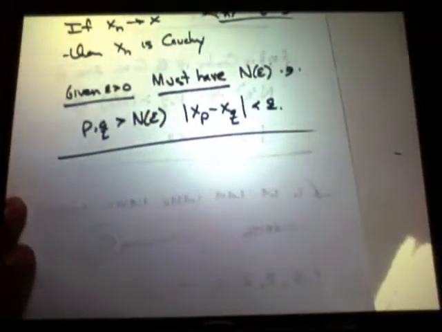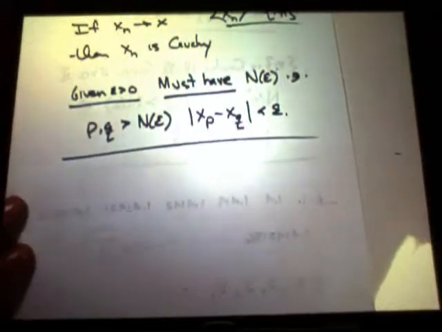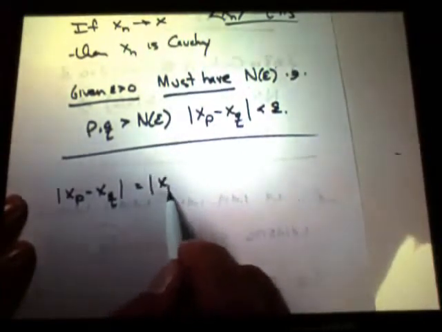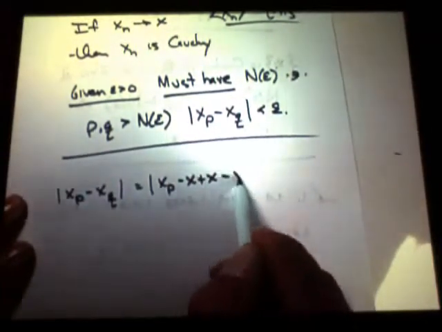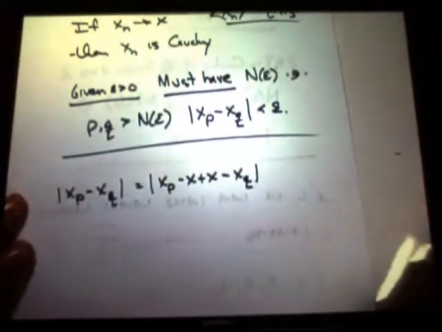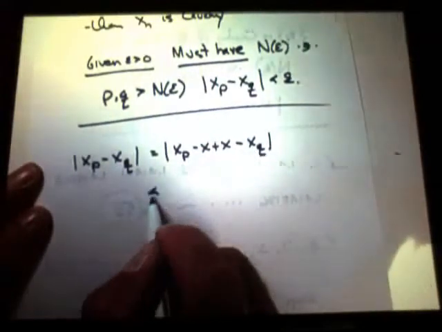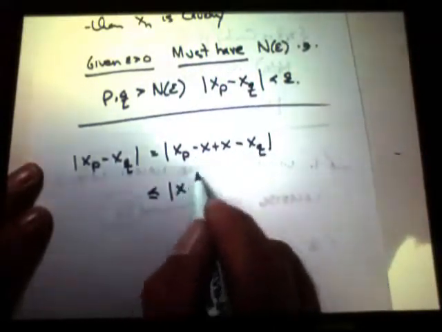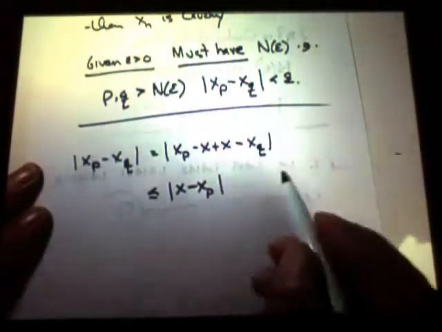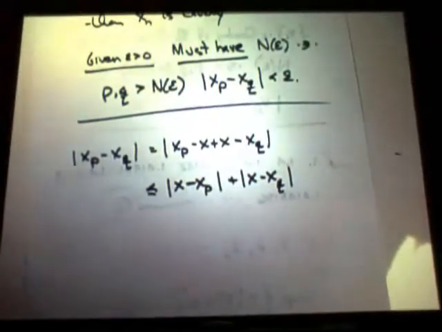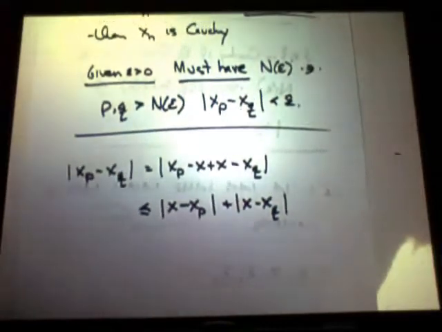Come on, this shouldn't be too bad. x_p minus x_q is equal to x_p minus x plus x minus x_q, right? So by the triangle inequality it is no bigger than the absolute value of x minus x_p plus the absolute value of x minus x_q. x_n is convergent to x.